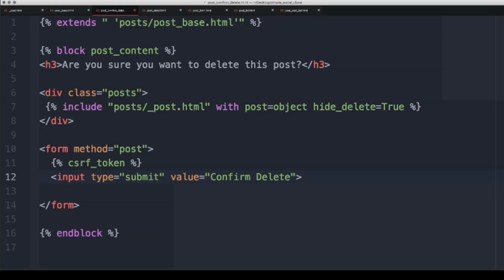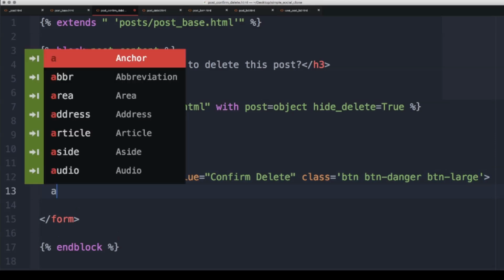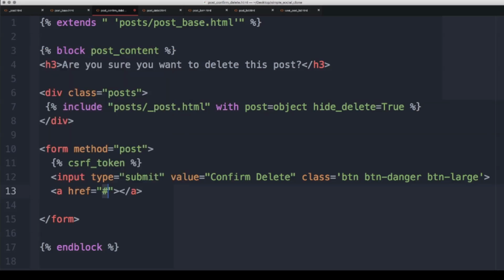Then let's give this a class, probably danger button, and let's give it a large. So we have this button, button-danger, and button-large. Next we'll create a link here for the URL post single. That is essentially going to be the cancel button that we are building out.